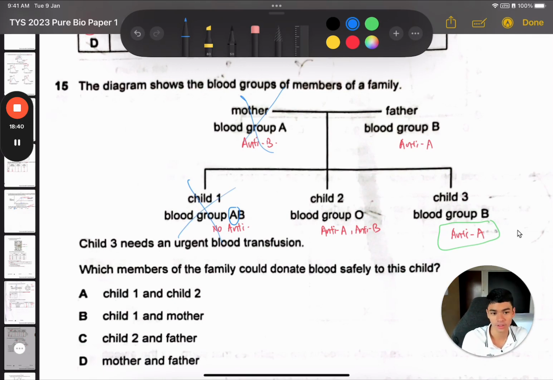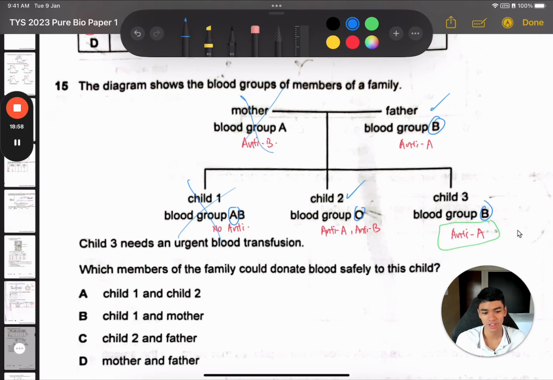So cannot. Okay, and then let's look at the father and the child 2, which is blood group O. So this is the same blood type, right? So it should work. And this is blood group O, which you learn is the universal donor, so it should work. Okay, but now let's talk about antigens and antibodies, right?